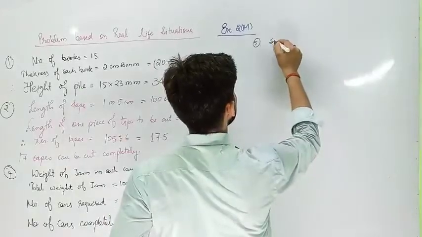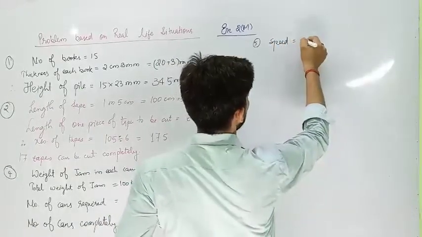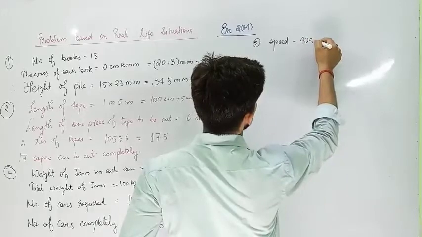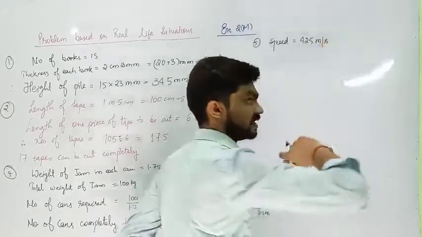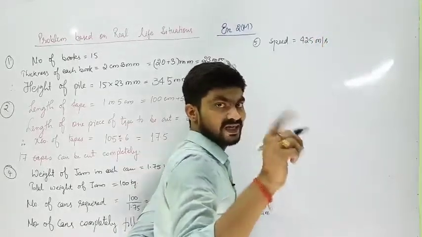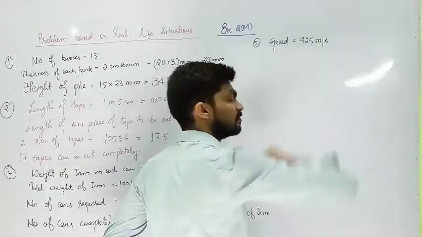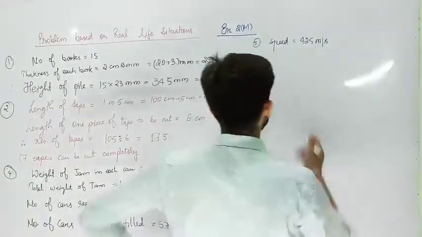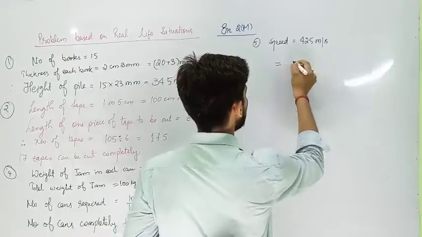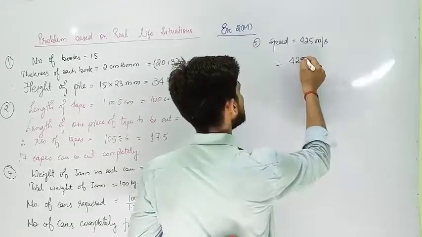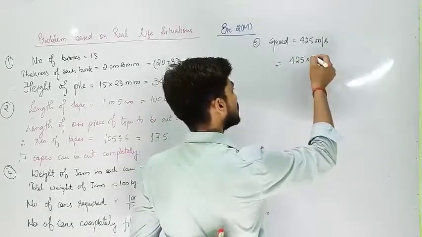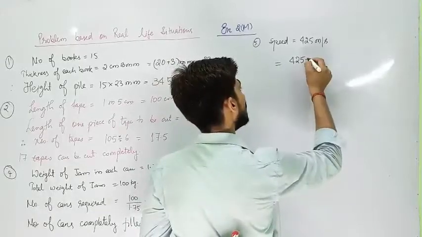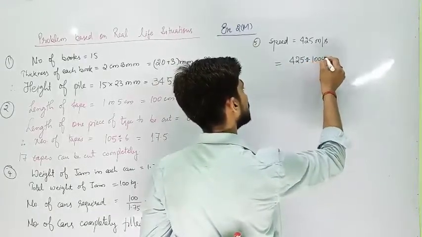So you will write speed is equal to 425 meter per second. 425 meter in 1 second, it means in 1 second you will go 425 meter. So in kilometer per hour, what you will write? It is meter, converted into kilometer, multiply or divide by how much? 1000.